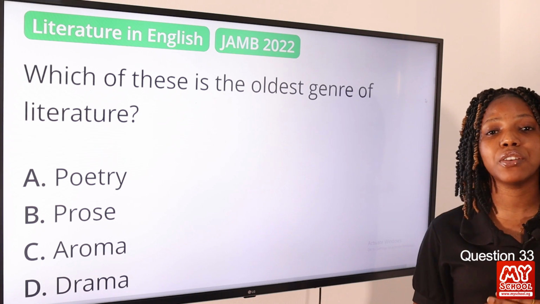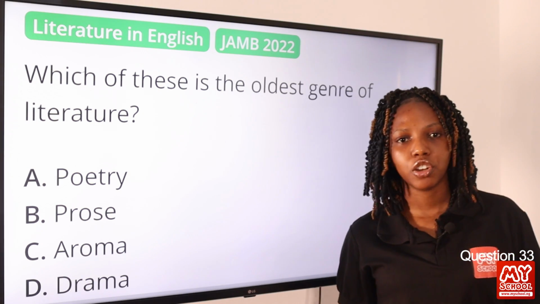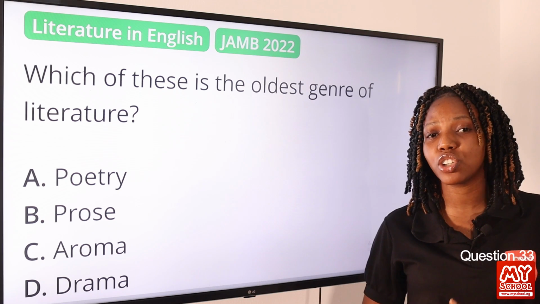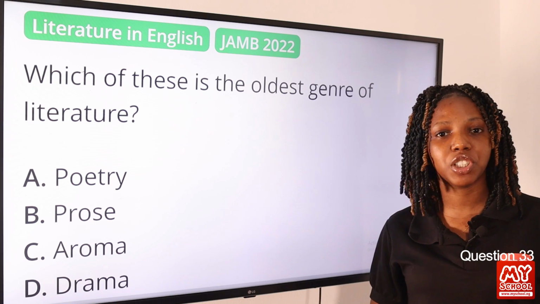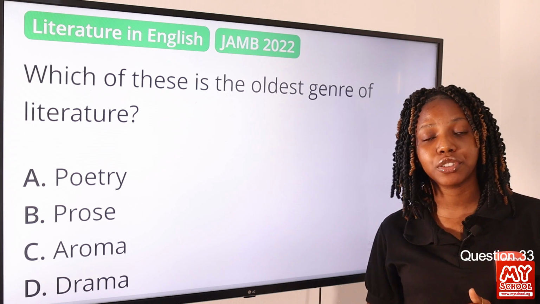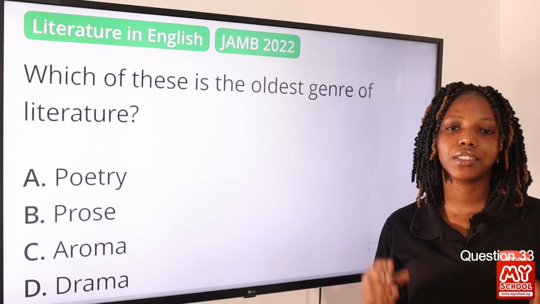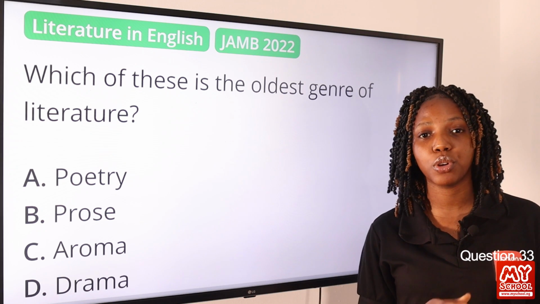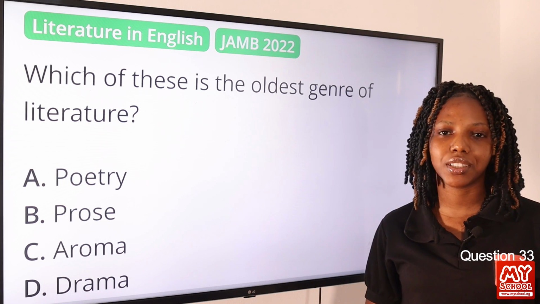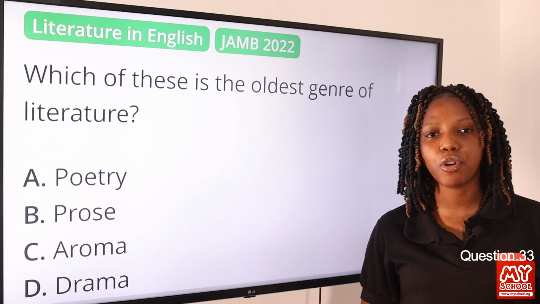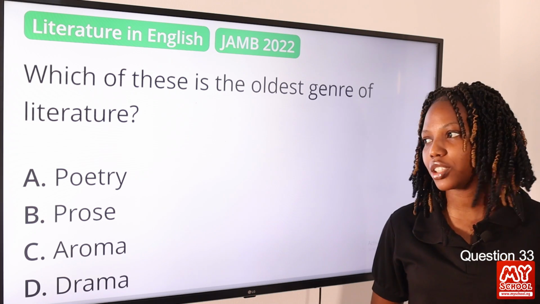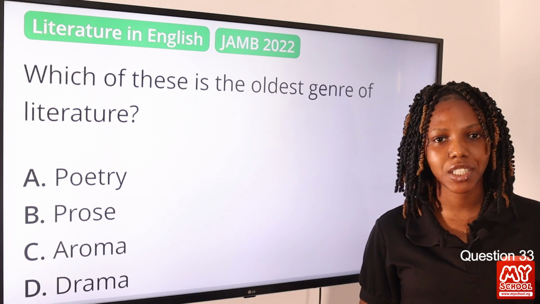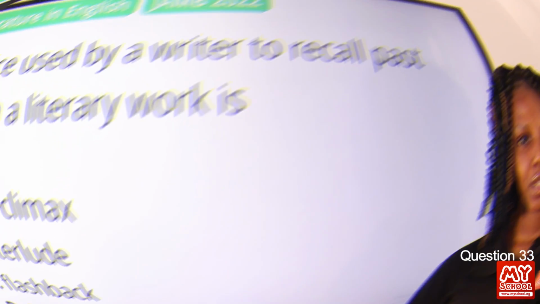Poetry exists even way before writing. The oldest form of literature is the Egyptian poem titled The Tale of the Shipwrecked Sailor, which dates back to approximately 2200 BC. So poetry exists way before writing came into existence. So option A, poetry, is the answer to this question.